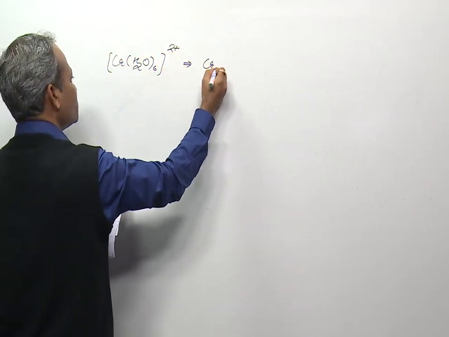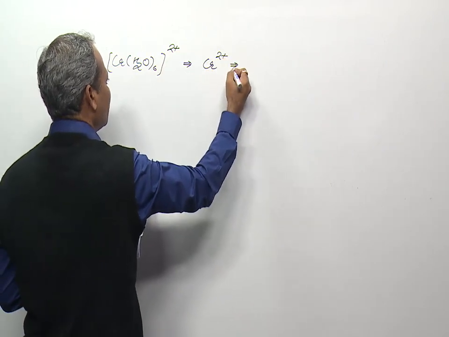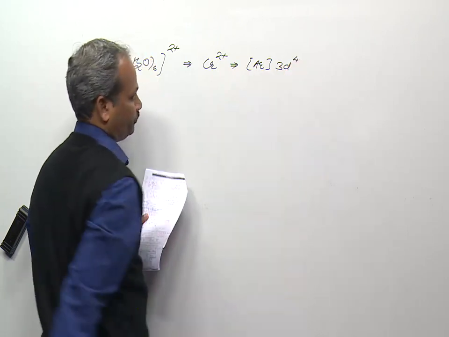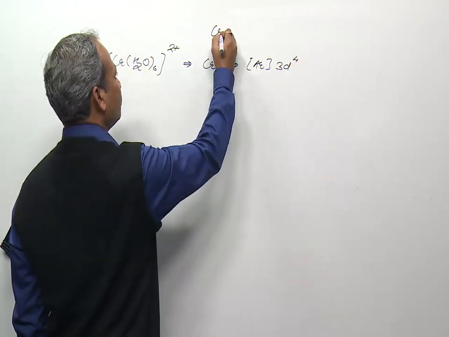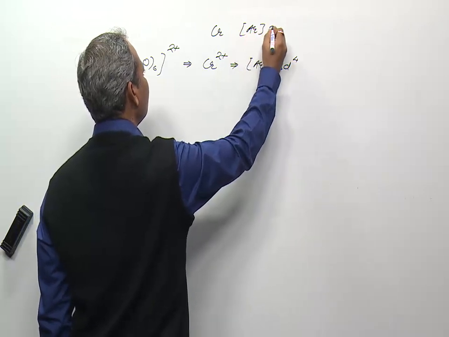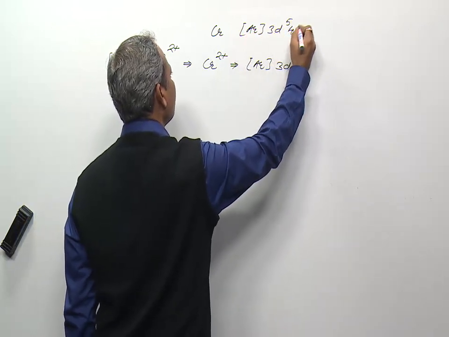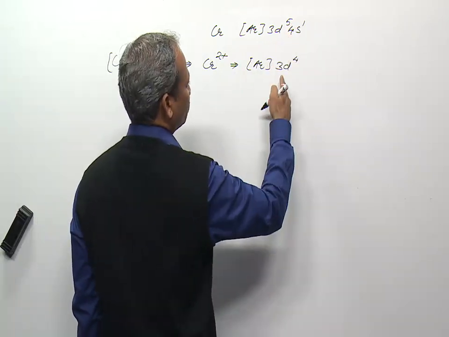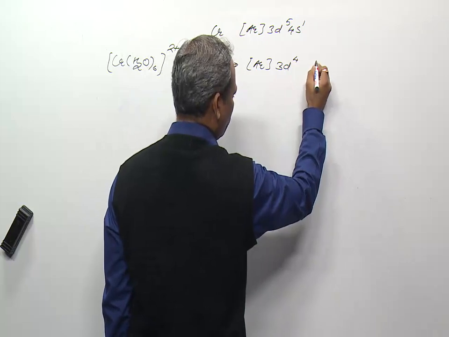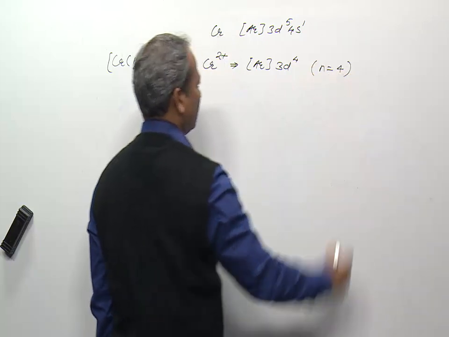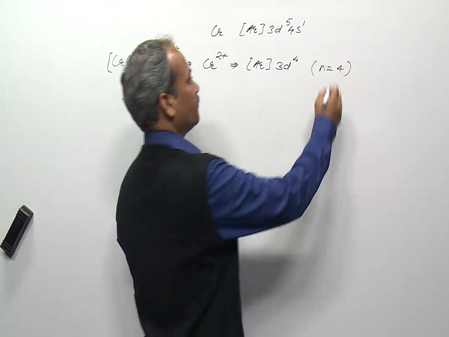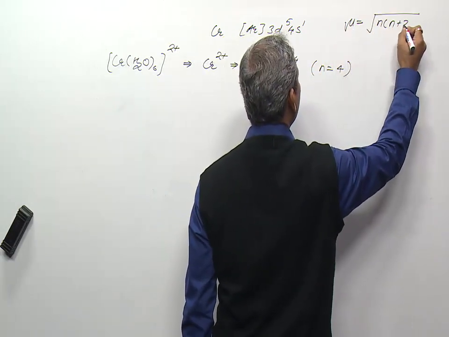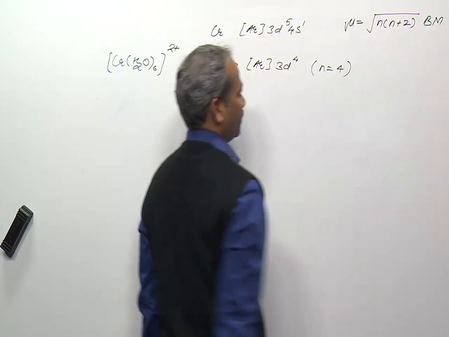So here we can say it is chromium 2 plus, and electronic configuration of chromium 2 plus is Ar 3d4, because chromium is argon 3d5 4s1. So we have to remove 2 electrons, one from 4s and one from 3d, so it will be 3d4. So all these 4 electrons are unpaired, so value of n is 4. In the formula for spin only magnetic moment, under root n into n plus 2 Bohr magneton.